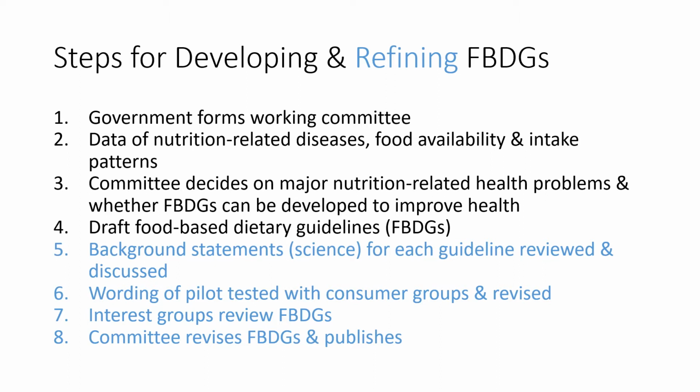Then in the refinement stage, the background statements for each guideline are reviewed and discussed, and the wording of the messages will be tested with consumer groups and target groups, and this group will review the FBDG before finally the committee revises the FBDG.